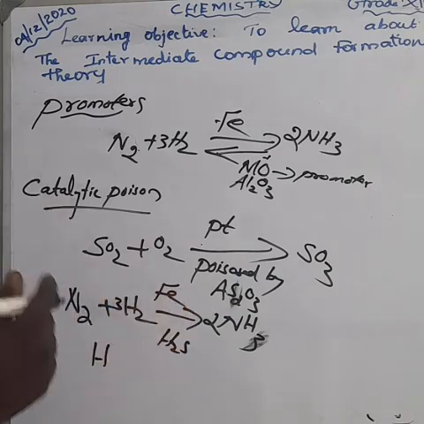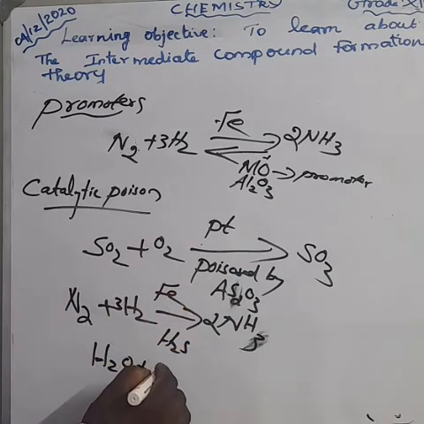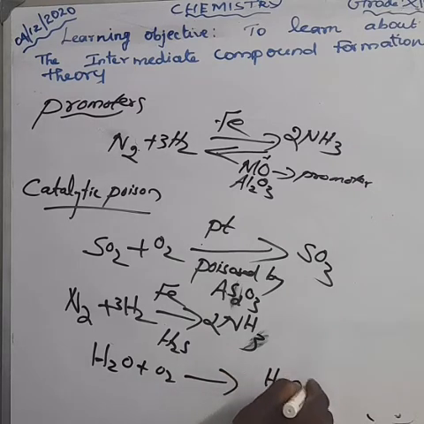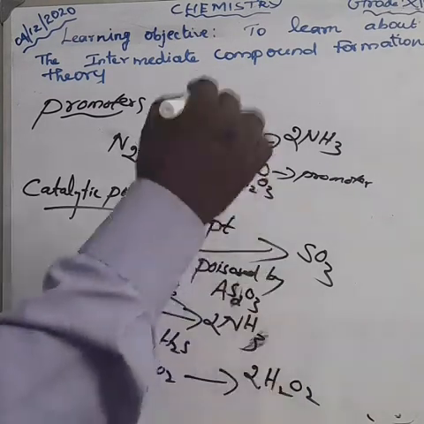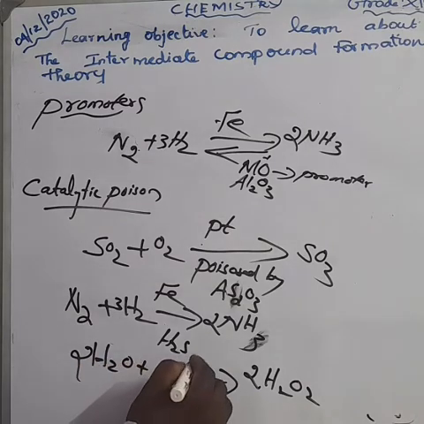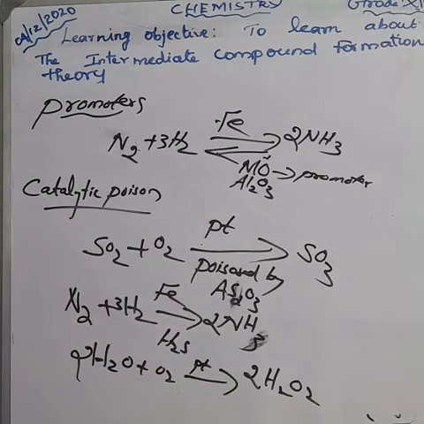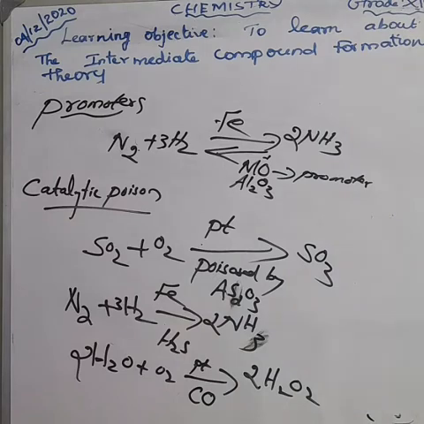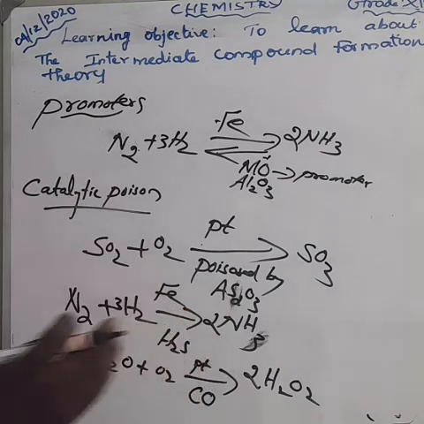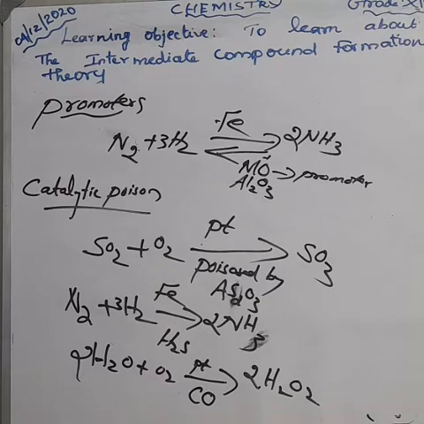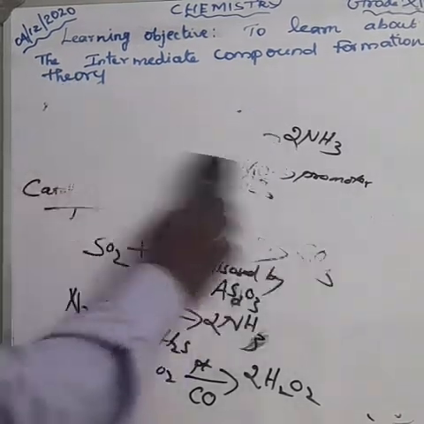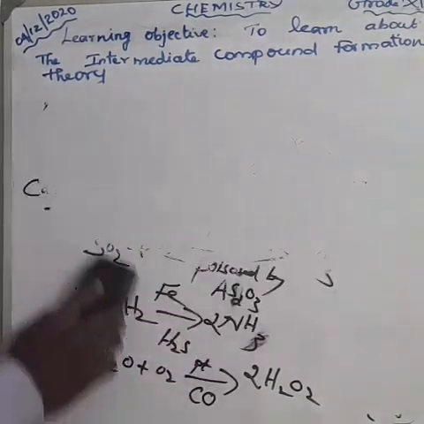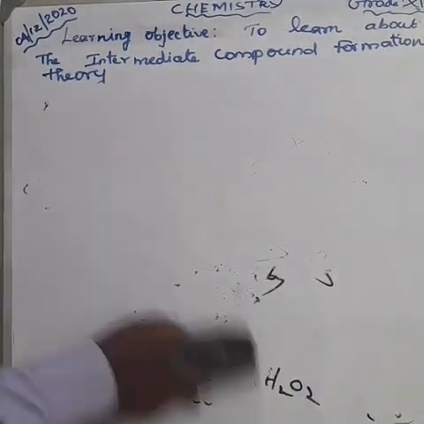Decomposition of hydrogen peroxide can be written as H2O2 giving H2O and O2. We have to balance the equation, put 2. Now the reaction is balanced. Here platinum acts as a catalyst. When we add carbon monoxide, the carbon monoxide destroys the activity of platinum. So it is called a catalytic poison. These are the examples of catalytic poison and also promoters. Next we have to discuss autocatalysis, negative autocatalysis and also negative catalysis.